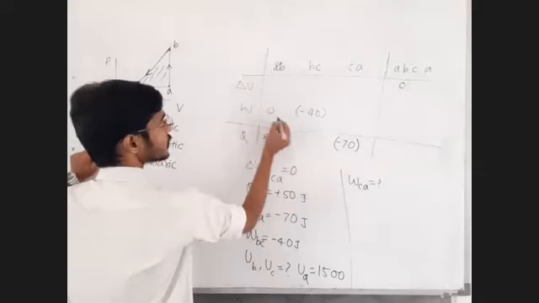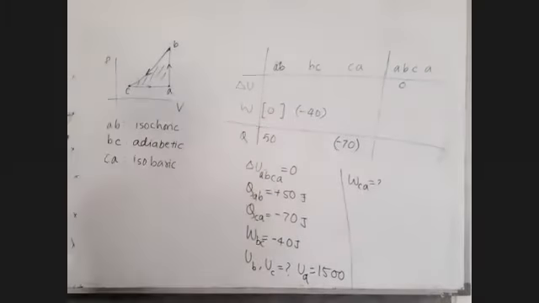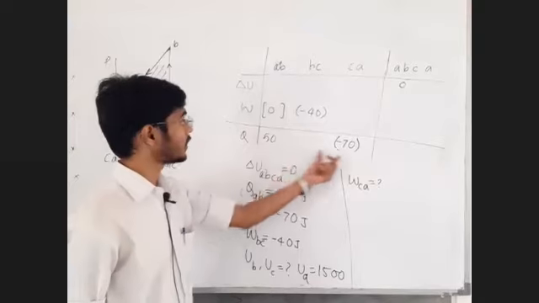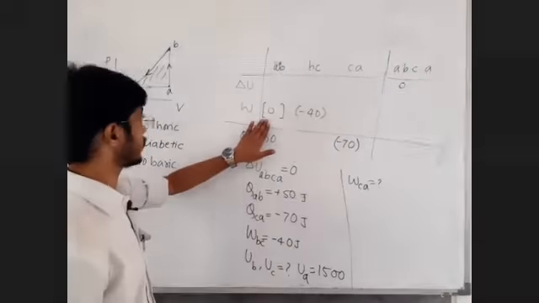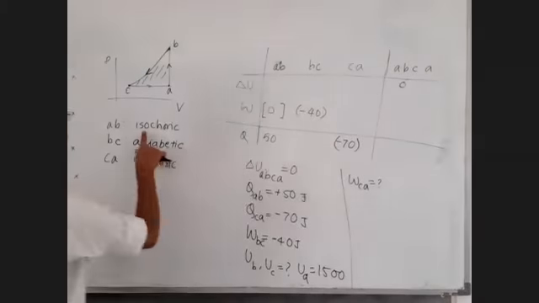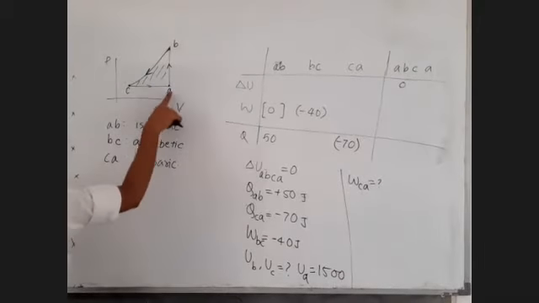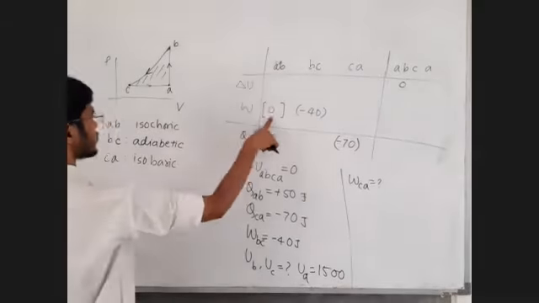The data that we substitute, let us put that in square bracket, so that we can identify the given data by them. So it's an isochoric process, and work done in the isochoric process is 0.